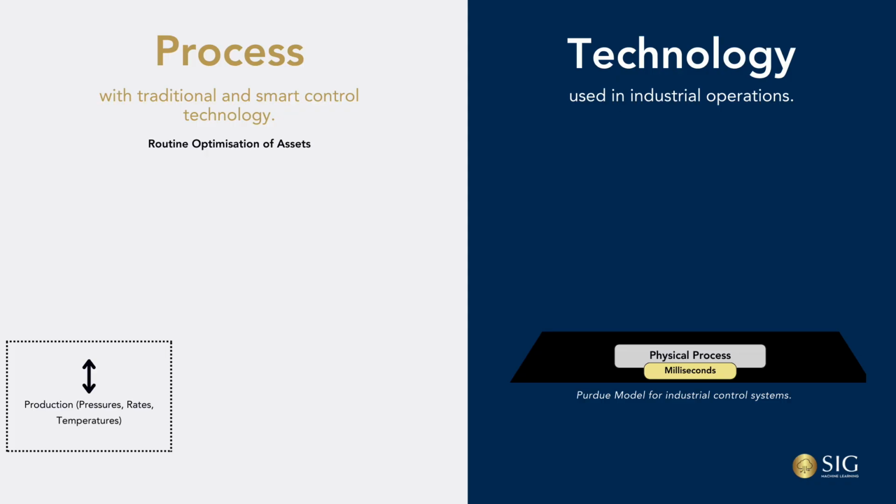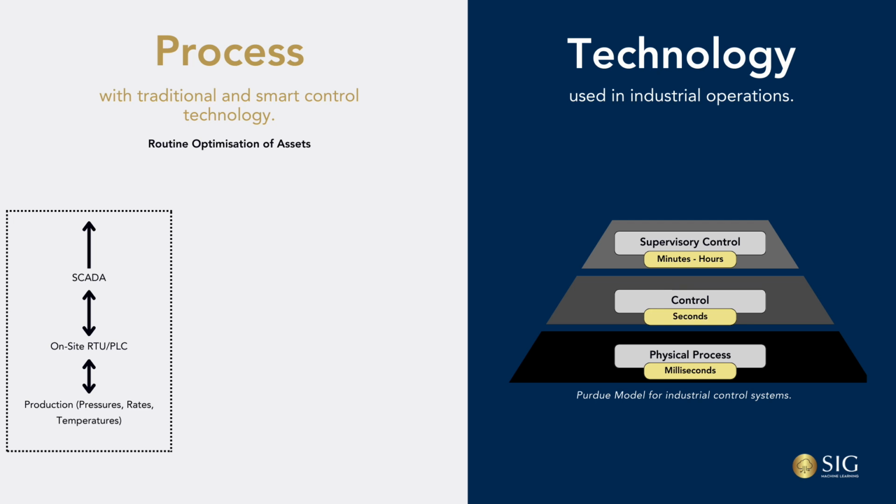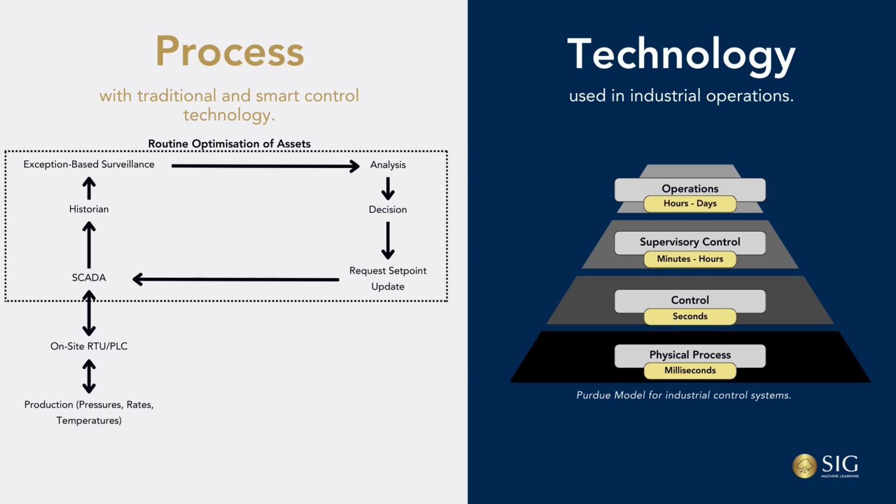Using the pyramid we explained in the previous slides, we can start at the source or the first layer, which is the physical process. This information then flows to the second layer, which could be our remote terminal units or our programmable logic controls. Next, our flow of information reaches the third layer, which is our supervisory layer, which is probably governed by what's called a SCADA system. We then flow into the operations layer.